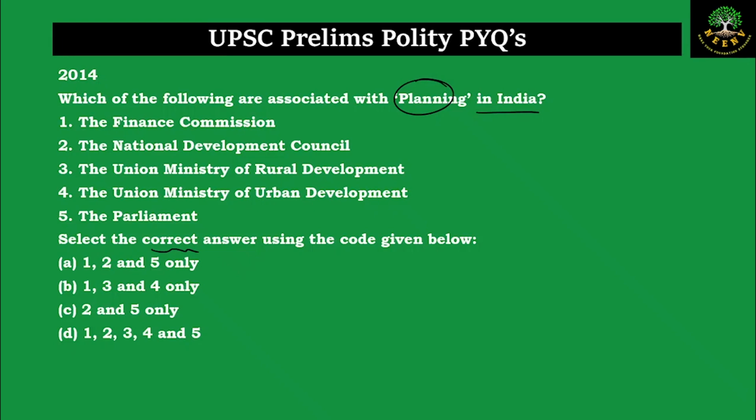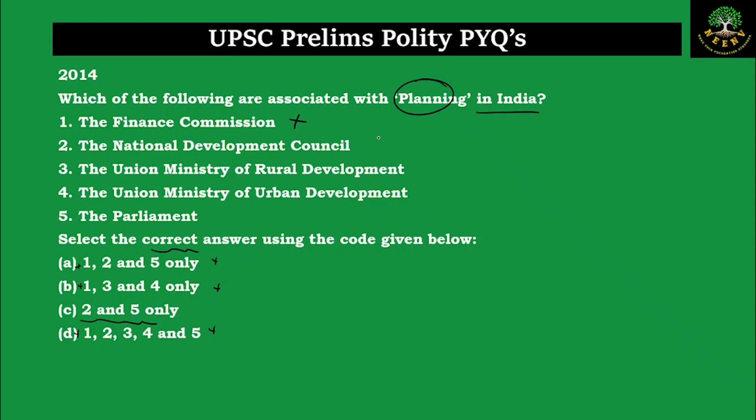Now let us look at each of the bodies and see what their mandate is. Now what is the role of a Finance Commission? The Finance Commission has to deal with the division of taxes, whether it is the vertical devolution of taxes or the horizontal devolution of taxes. So it is with respect to the division of the tax amount, not directly about the planning of India. So that is the wrong answer. So if you eliminate the Finance Commission, you can eliminate options A, B and D because this is wrong. So we get the answer as 2 and 5. But let us go through the other options also.